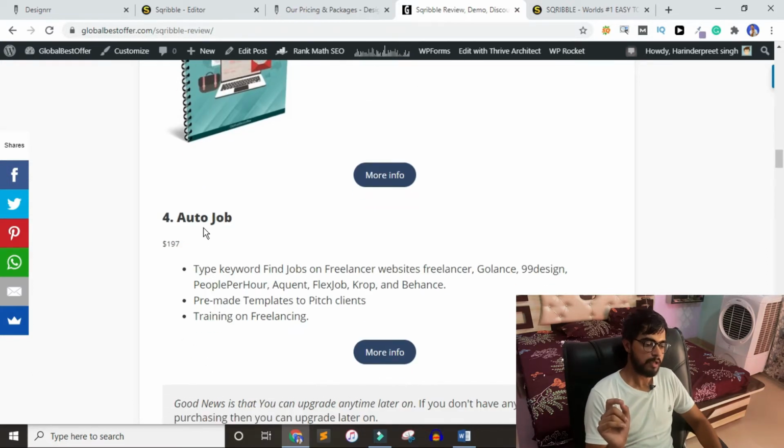Then we have AutoJob. Basically, AutoJob can find jobs available on the freelancing websites. Not all of the websites are listed here on the landing page.